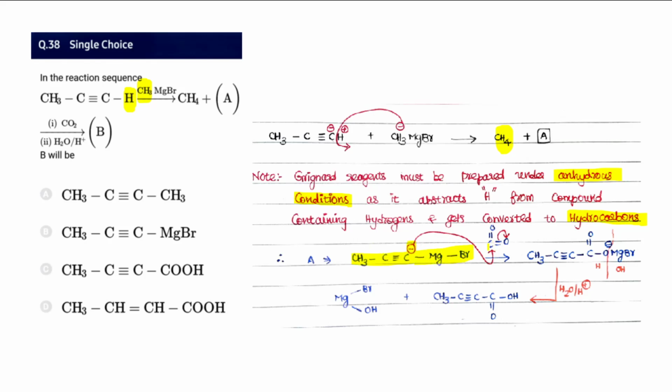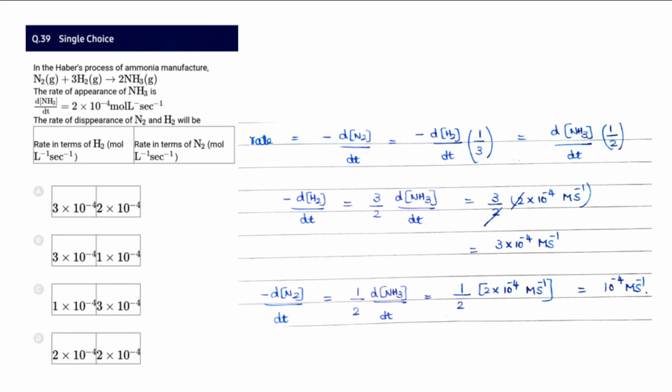This minus attacks carbon dioxide and it forms a compound something like this, and on hydrolysis it is going to produce a carboxylic acid with a triple bond, and then Mg(Br)OH will be formed. So therefore 38, option C appears to be the correct answer.